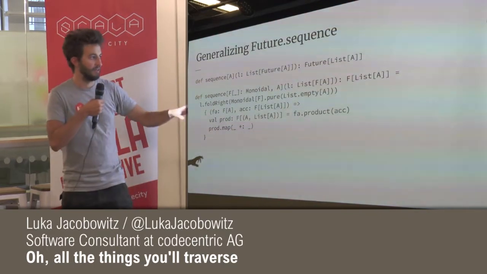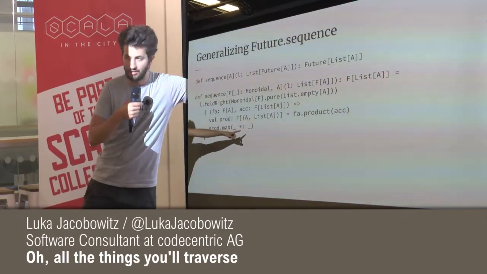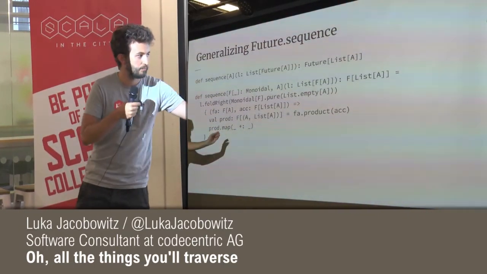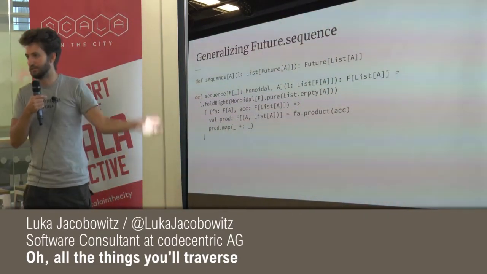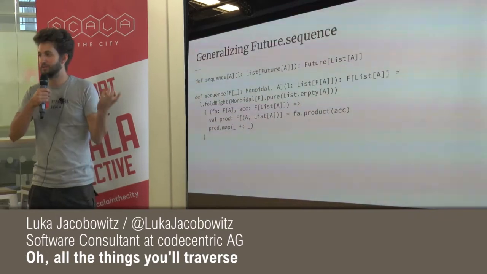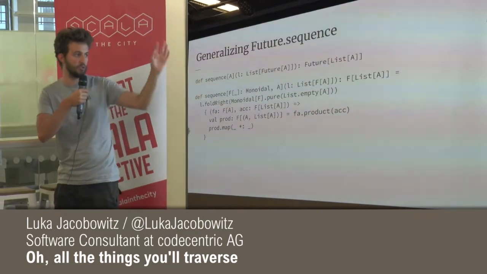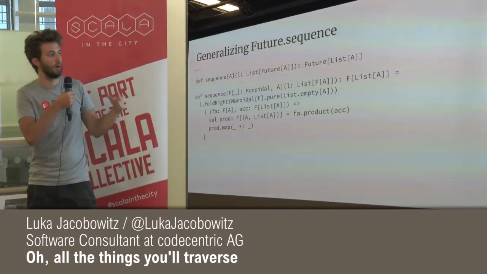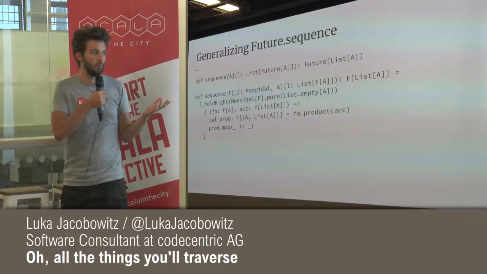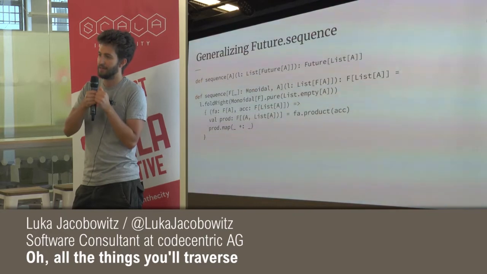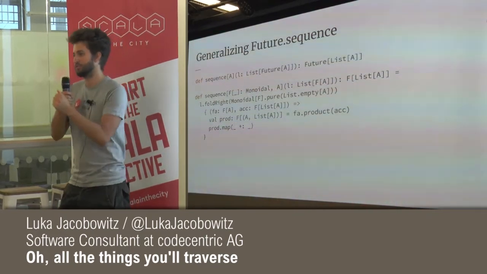So we have this side here is the A, and this is the list of A. And to combine them, we use this plus double colon, which is defined on list, and it just prepends the A to the list. So what we get right here is saying, hey, we're going to combine them and then add the A to the list, right?